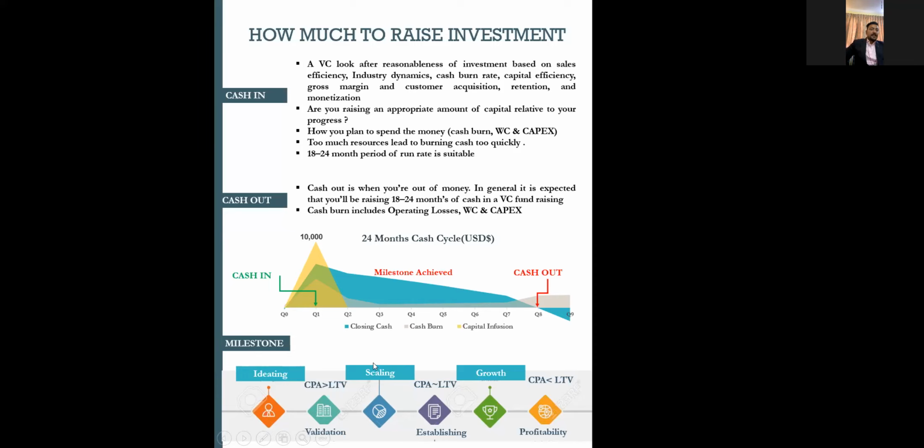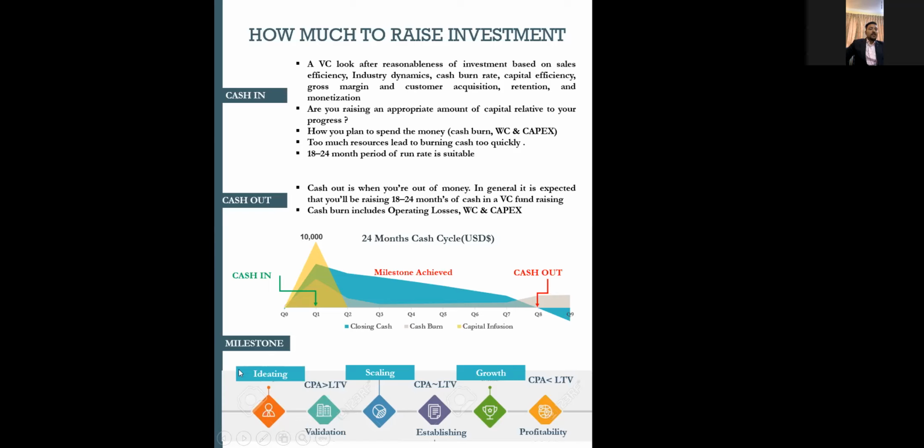Once scaling goes on, you will be establishing in the market. You have market traction and a customer base, and you will mature into the growth phase, where you will have a little bit of profitability margin and target more customers just for growth. After that, you will be in the profitability segment. So these are the milestones, and there could be a lot of sub-milestones in this kind of category. But the bottleneck, or the major things you should consider in these three stages, is the customer acquisition price and the lifetime value of the customer. So in the initial phase,